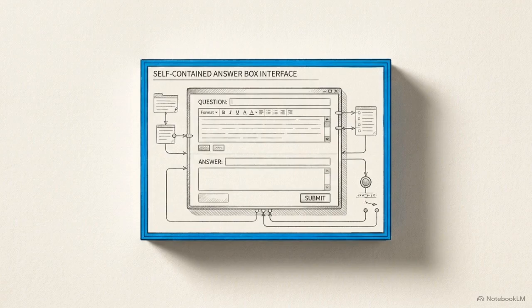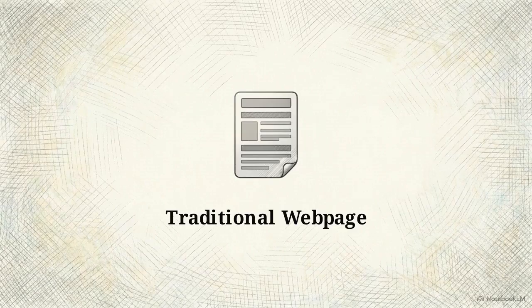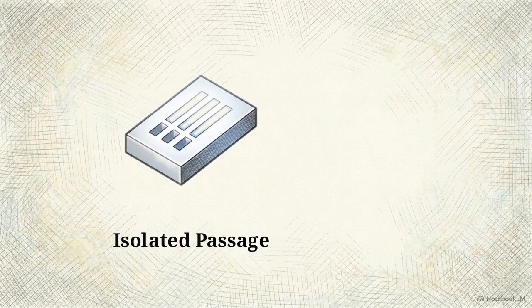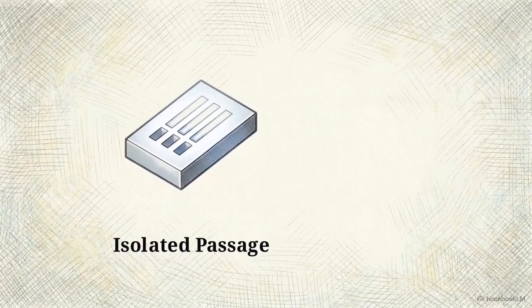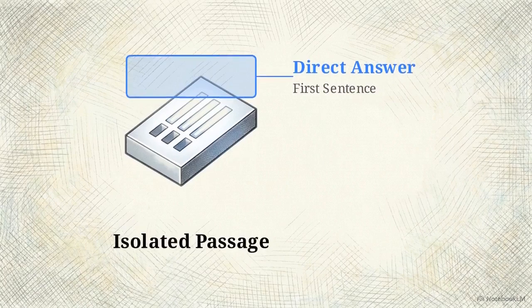This brings us to Answer Engine Optimization, or AEO. In this environment, the entire web page is no longer the unit of optimization. This diagram shows how AEO isolates focus. Out of an entire document, the isolated, self-contained passage is the only structural unit that matters. A winning passage must state the direct answer in its very first sentence.